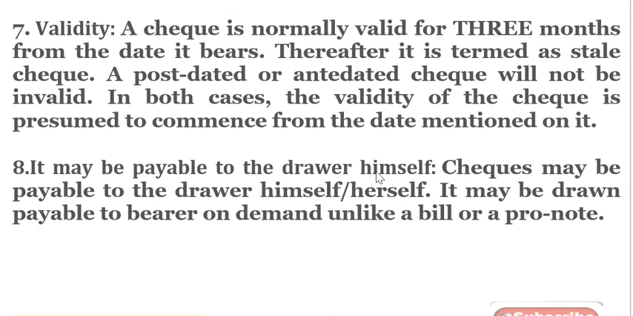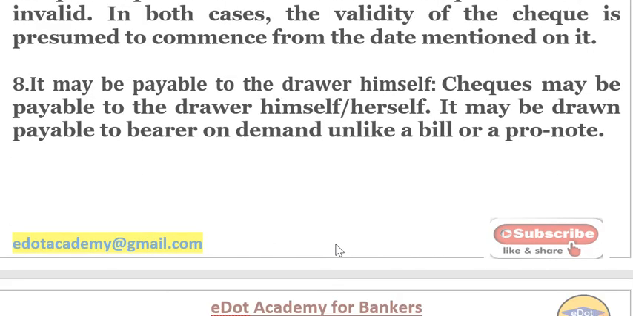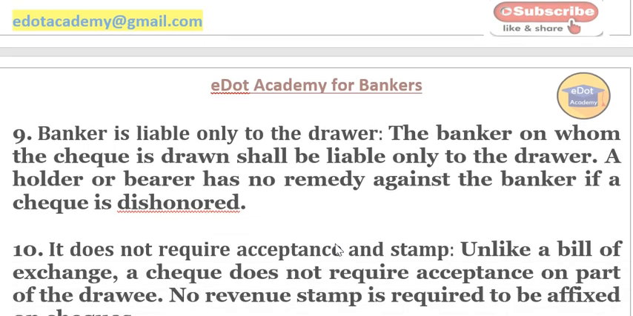Okay. Next point, it may be payable to the drawer. That means the drawer can also draw a check to himself. That means you can write your own name, that means you can say pay self. You might have seen the self check. So these have been drawn by the drawer himself. Correct?